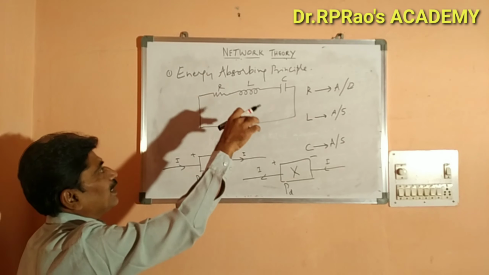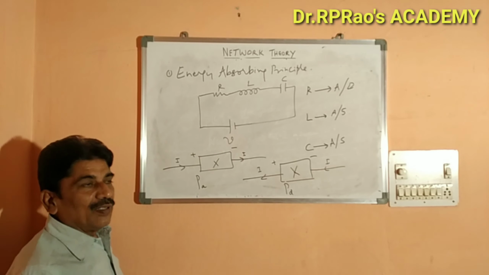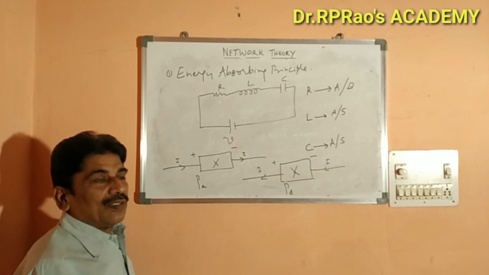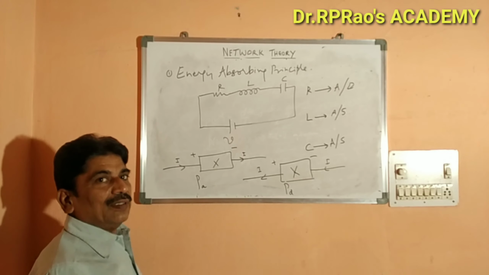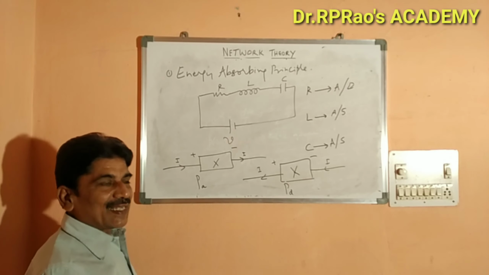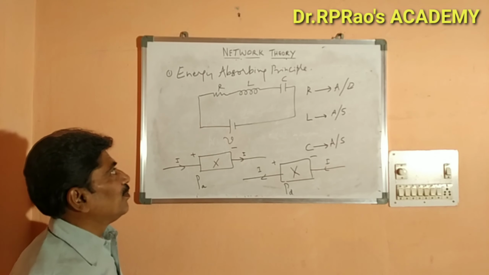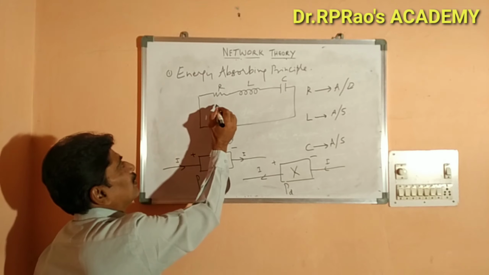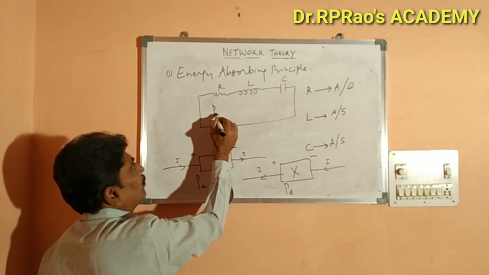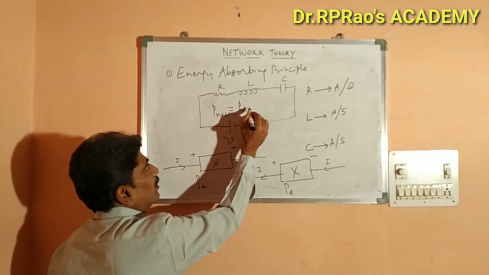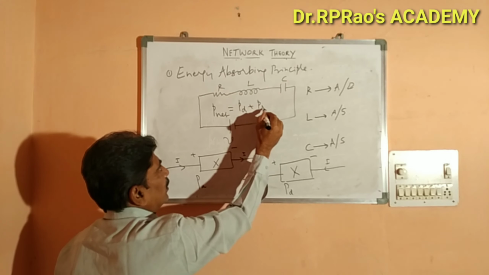So in a circuit, there can be any number of passive elements and any number of active elements, elements which deliver power and elements which accept power. In that case, the net power should be equal to power delivered plus power absorbed.